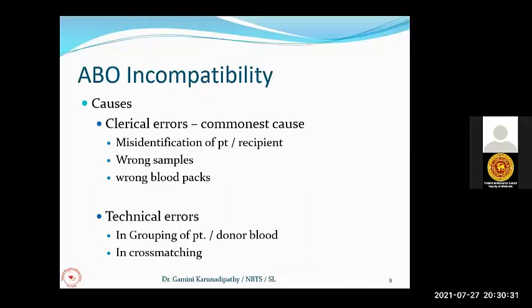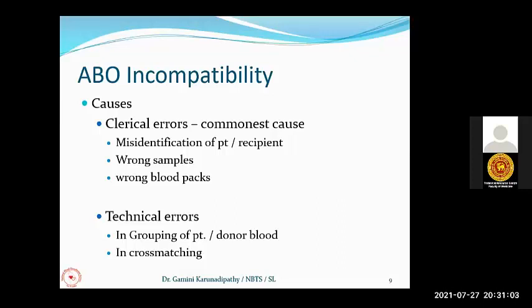That is another possibility of clerical error. Another thing is, when the blood is issued to the ward, they have to identify the correct recipient to whom this blood pack is cross-matched and found to be compatible before blood is transfused. If there is a mistake in the identification of the recipient, ultimately this blood pack may be transfused to a wrong patient, leading to the acute hemolytic transfusion reaction. So all these things are very common in the ward setup.